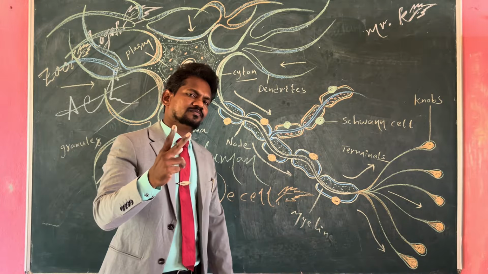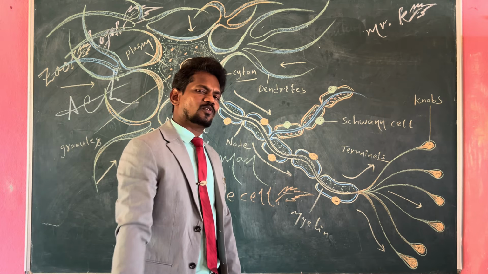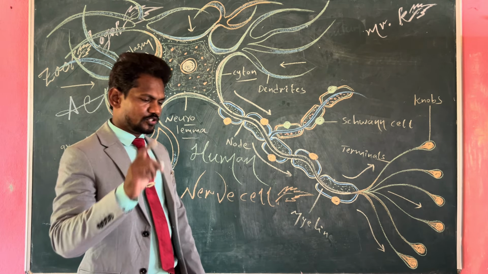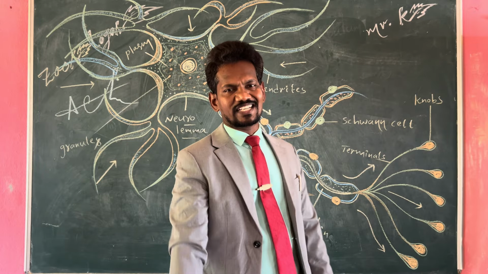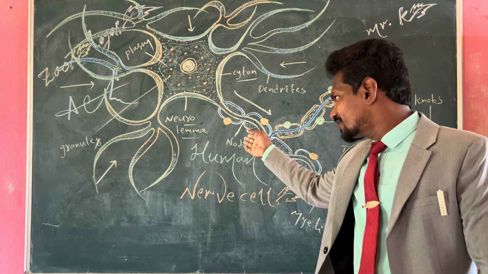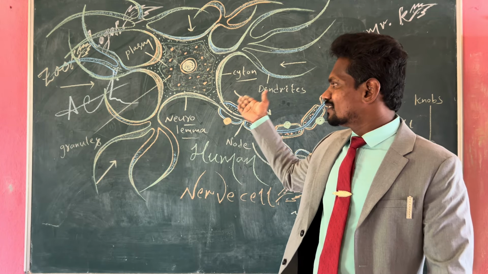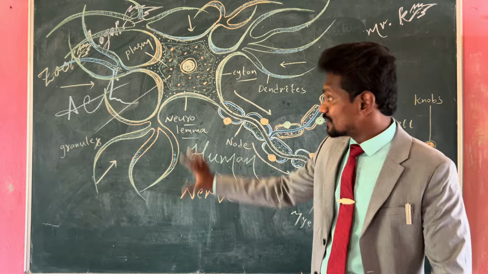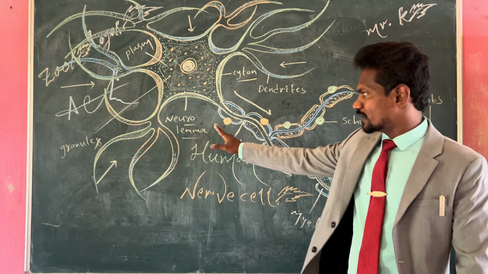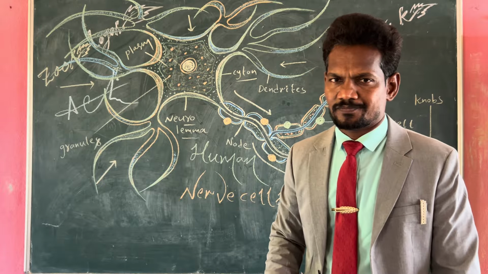Number two, bipolar nerve cell. Number three, multipolar nerve cell. On the board we have a multipolar neuron or multipolar nerve cell. This is the structure. This is multipolar, not unipolar, not bipolar.